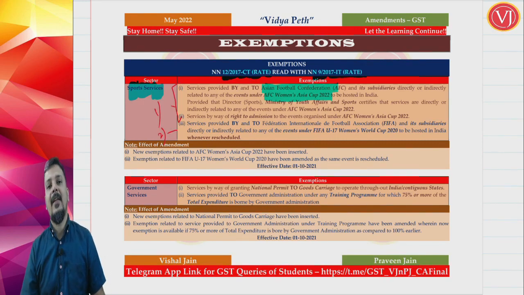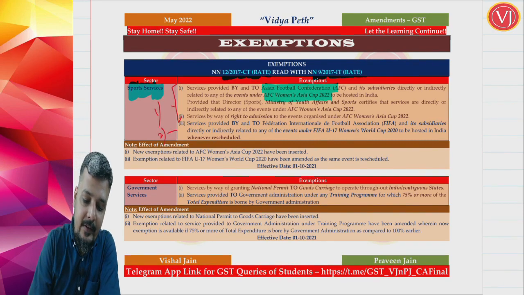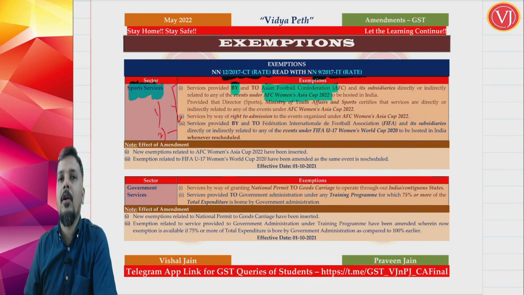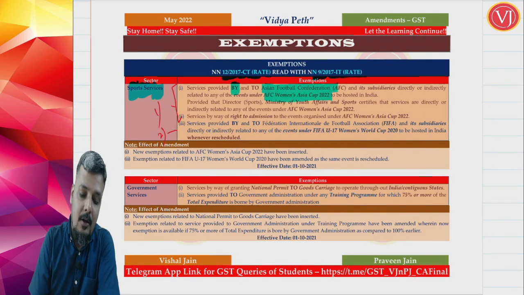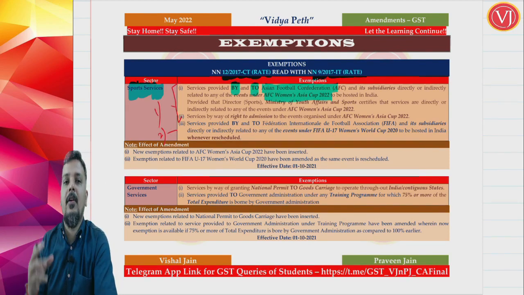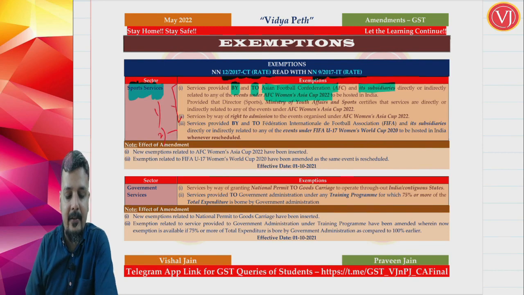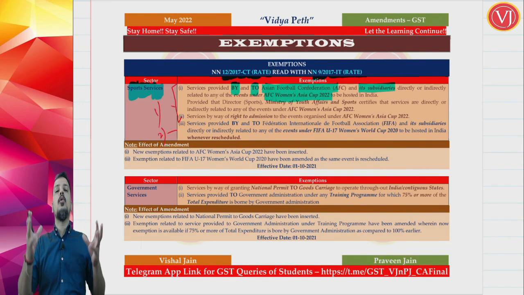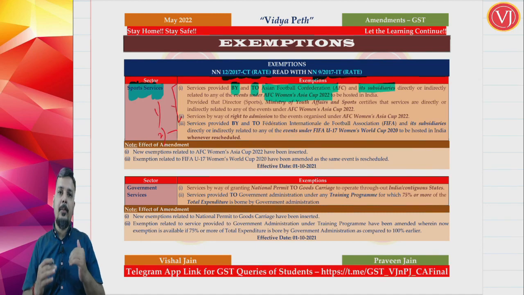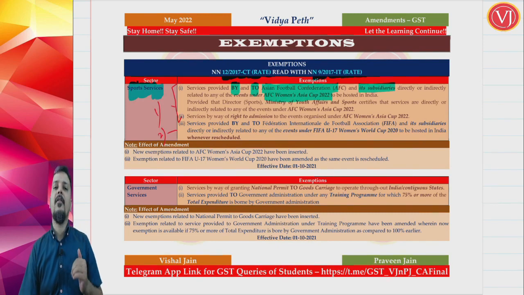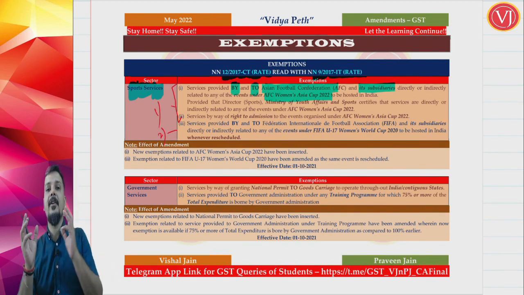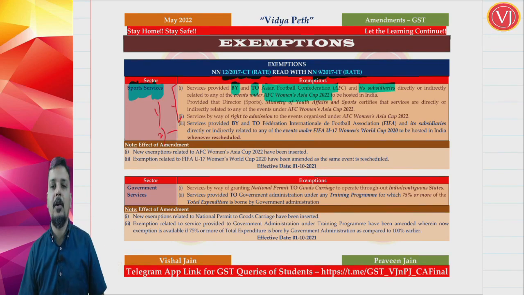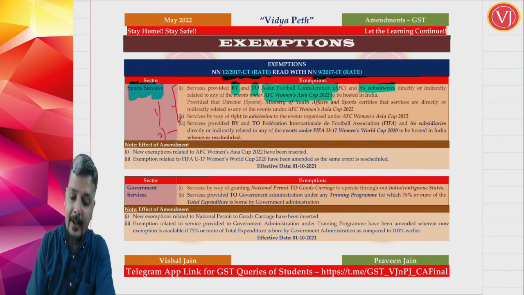Therefore, what they have said is, any services provided by the Asian Football Confederation, which we will call AFC, or provided to AFC, whether the supplier is AFC or the recipient is AFC, and its subsidiaries, directly or indirectly, the scope is too big. First, it is services provided by AFC in relation to the Women's Asia Cup 22 in India, or services provided to AFC. So, it is both by AFC as well as to AFC. That is the first important point. Second, it is not only AFC but also its subsidiaries. So they don't stop at the Asian Football Confederation, they even cover the subsidiaries. Not only that, they also tell that directly or indirectly.